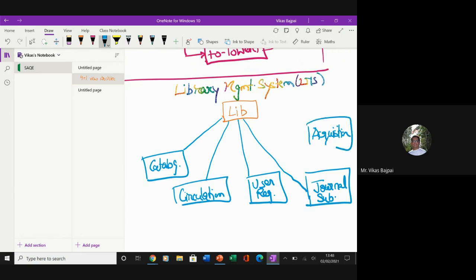So I can have the acquisition module as well. So what I have done is, I have decomposed a library management application into these small modules, which are your catalog module, your circulation module, your user registration module, and then I have your acquisition module, and I have your journal subscription module.